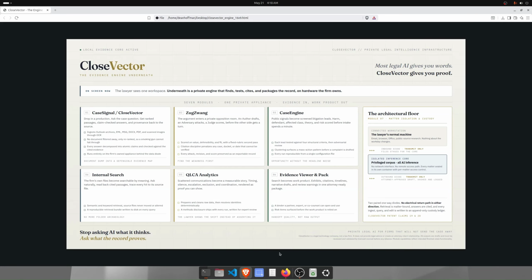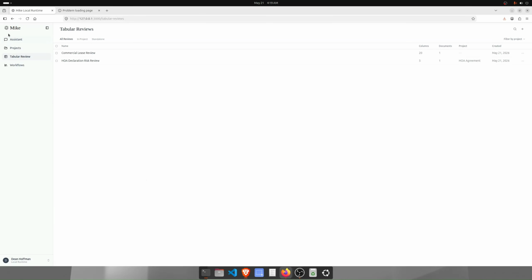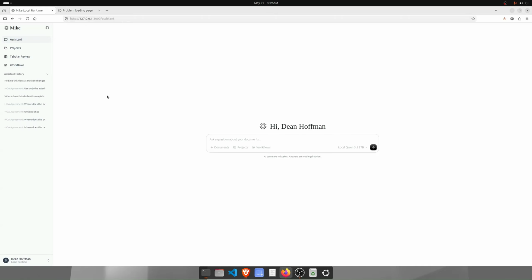So that went a little longer than I planned, but I just wanted to give you an idea of the difference between what a Mike kind of product is and what we do. And actually they're complementary, because I almost view Mike as a potential plug-in to CaseSignal, because all of the deep intelligence that CaseSignal and CloseVector surface and find could be piped into and routed directly to Mike for the drafting and those sorts of things. It could be one integrated piece.